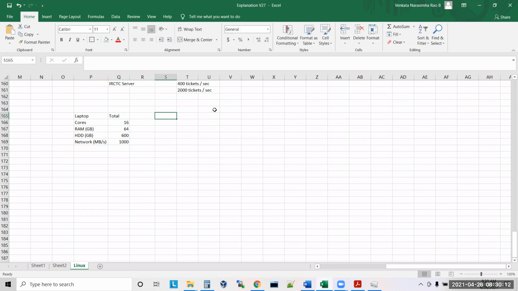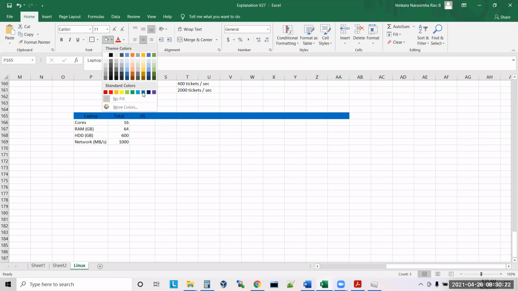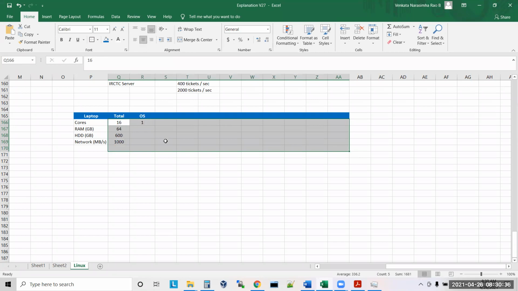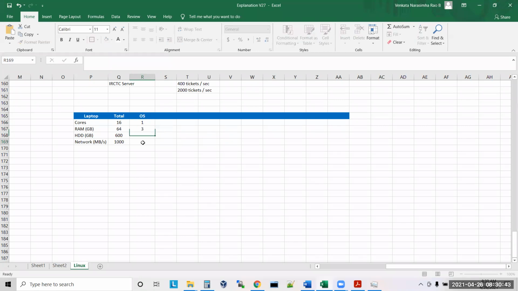So how much will it use for the OS? To run the OS, what is required? To run my OS, one logical core is sufficient. Understand, sir? One core is sufficient to run my OS. But how much RAM is required? 3 GB RAM is required. Understand?